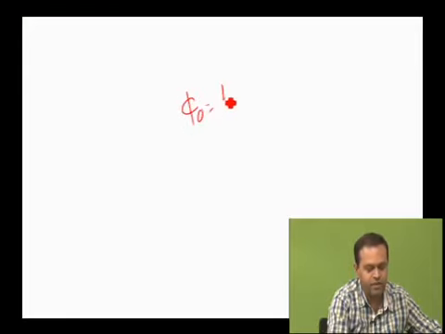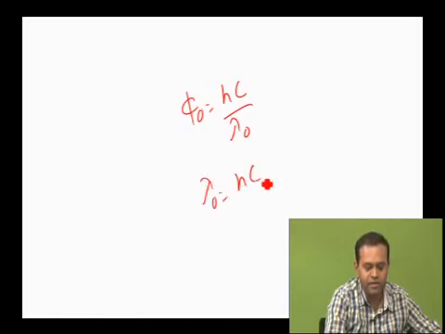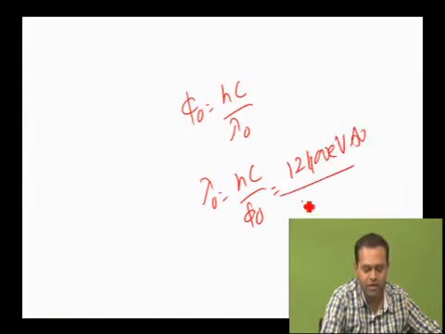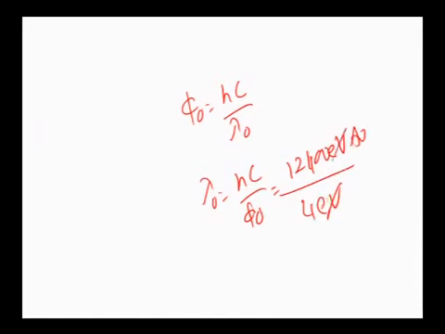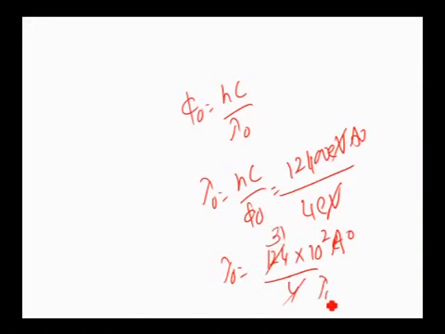Therefore, lambda naught equals 12,400 electron volt angstrom divided by 4 electron volt. EV we can cancel, correct? Therefore, lambda naught can be written as 124 into 10 to the power of 2 angstrom divided by 4. Approximately 4 ones are 4, 3 fours are 12, giving 31. Therefore, lambda naught will be 3100 angstrom.